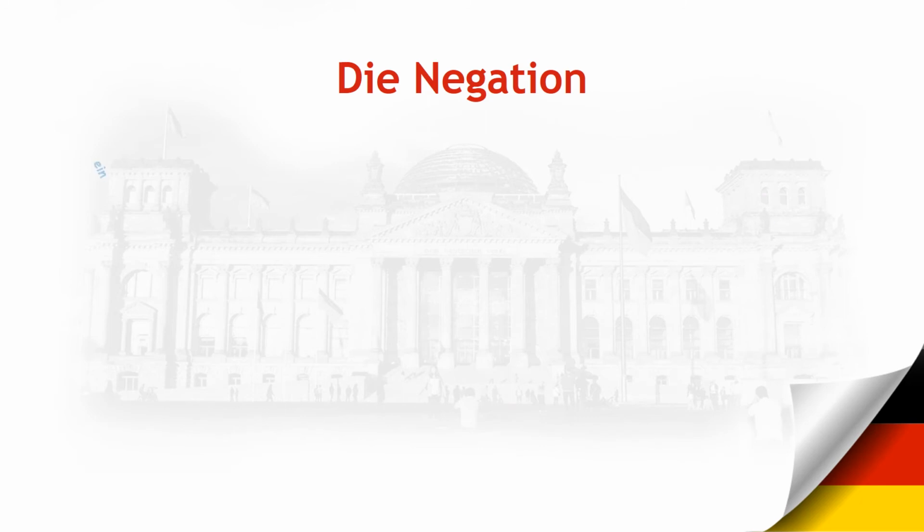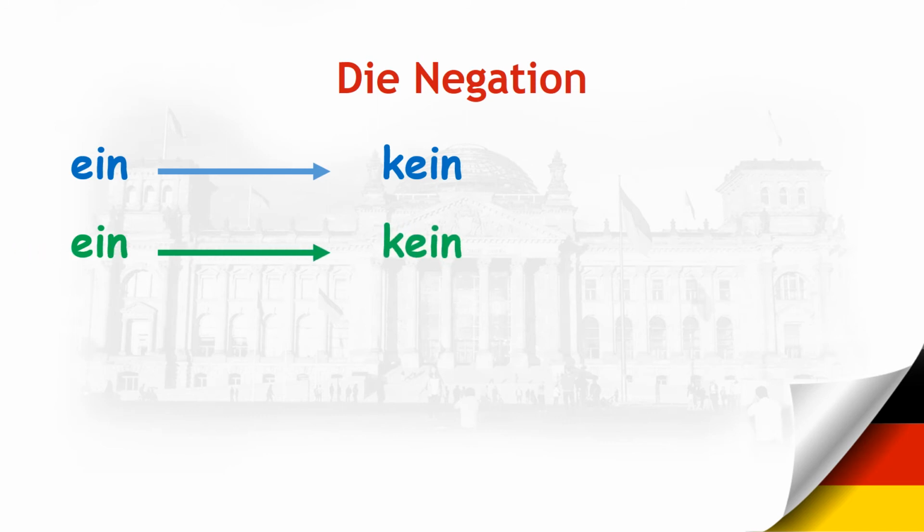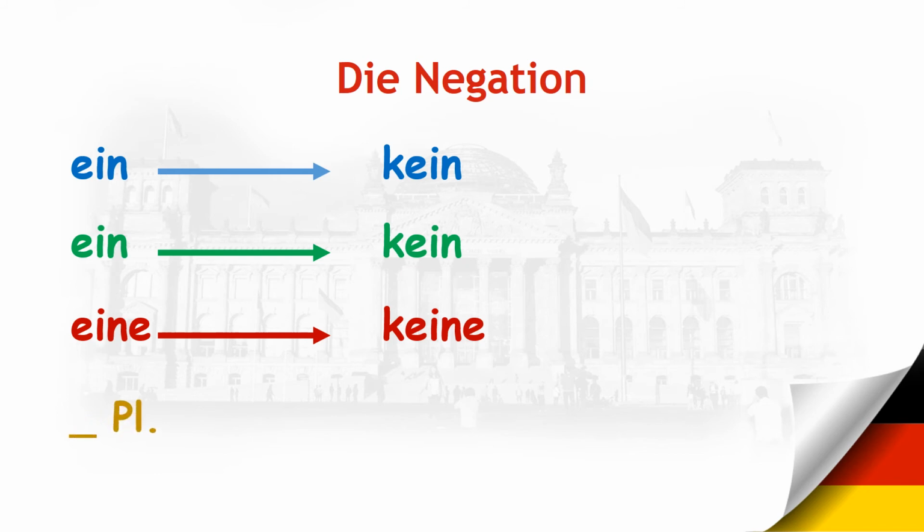The conclusion is, when we want to make a negative from a word with article ein for der, it will be kein. Like ein Bleistift, kein Bleistift. Ein for das will be kein. Like ein Buch, kein Buch. Eine for die will be keine. Like eine Schere, keine Schere. And the plural form doesn't take unbestimmten Artikel, but when we want to make it negative, we will put keine.